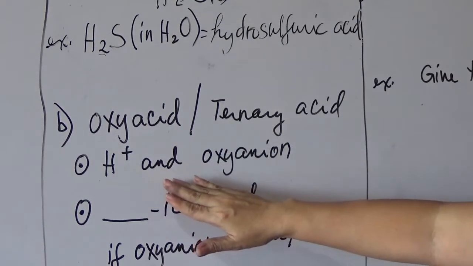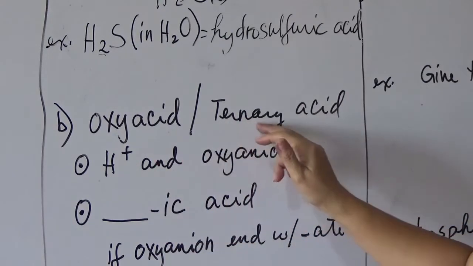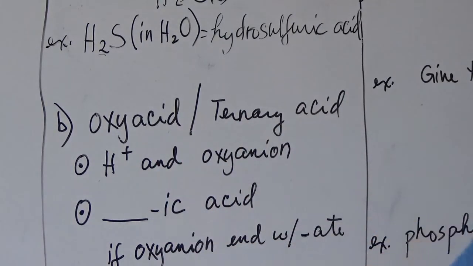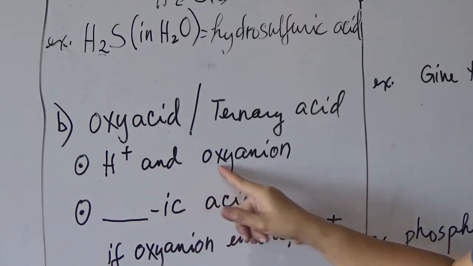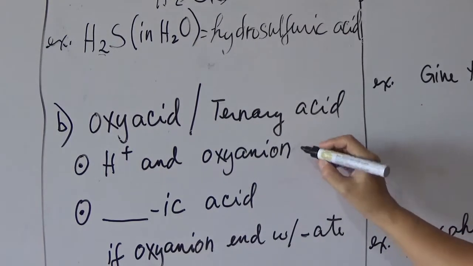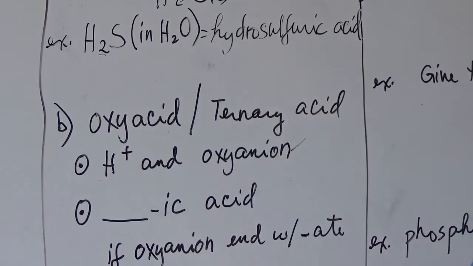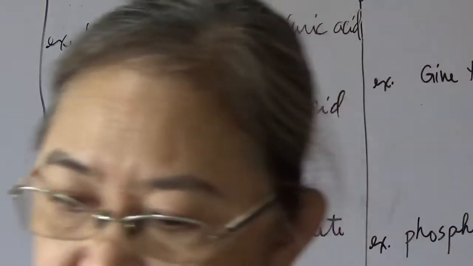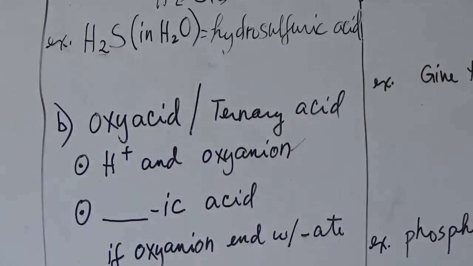So, oxyacid is also known as ternary acid because it is composed of 3 elements. It is composed of hydrogen and the oxyanion. Take note that oxyanions are polyatomic ions, which are composed of a non-metal and oxygen.